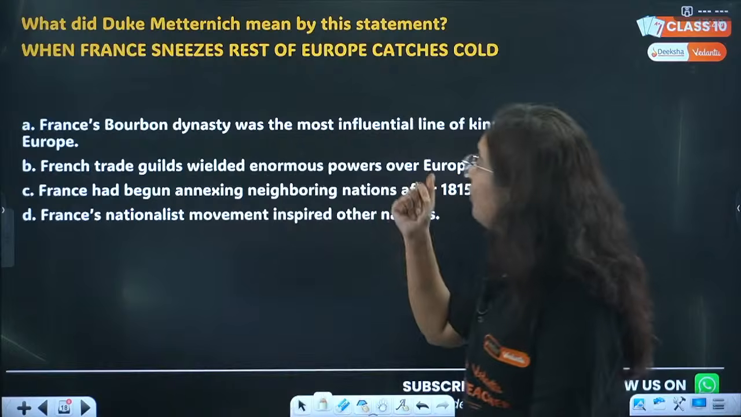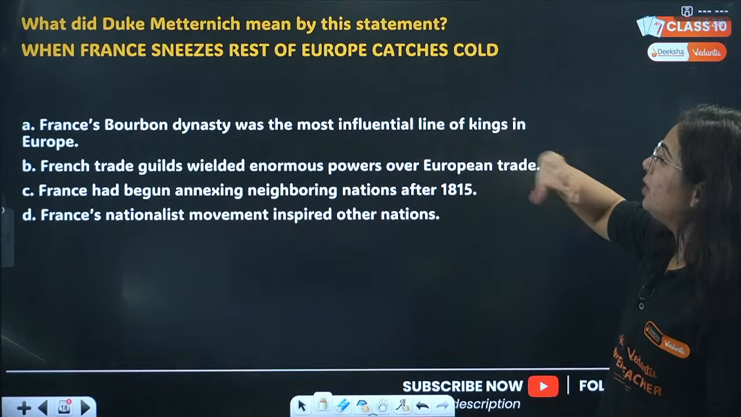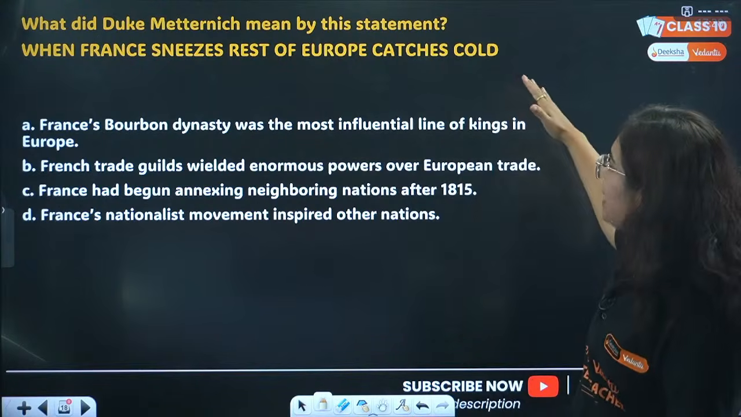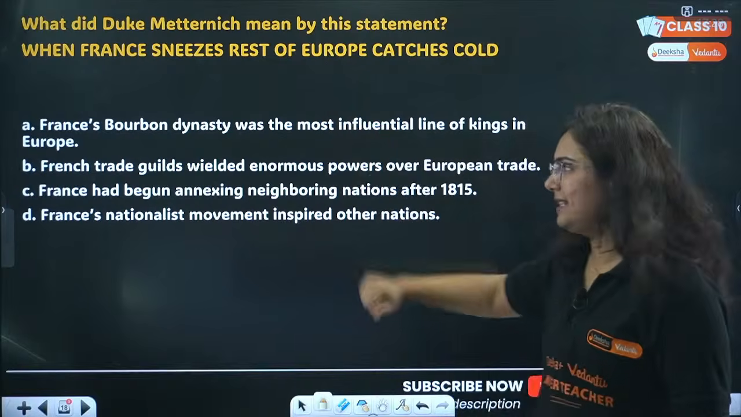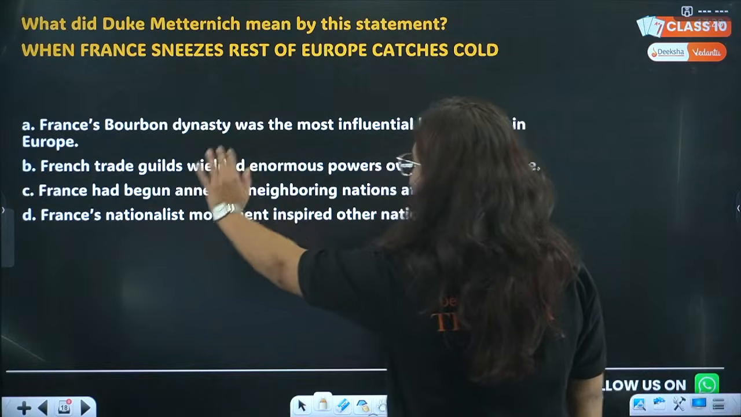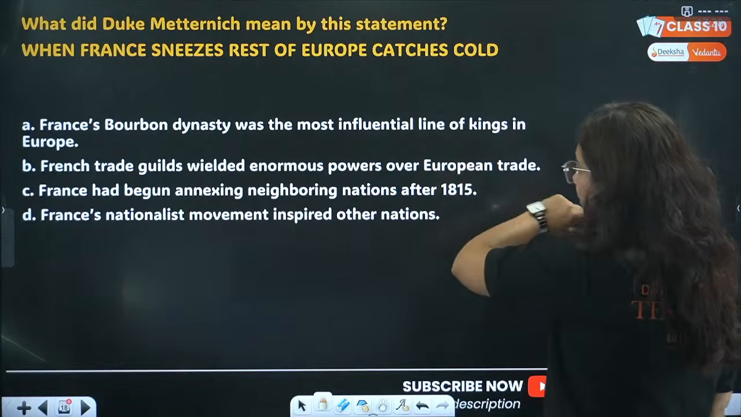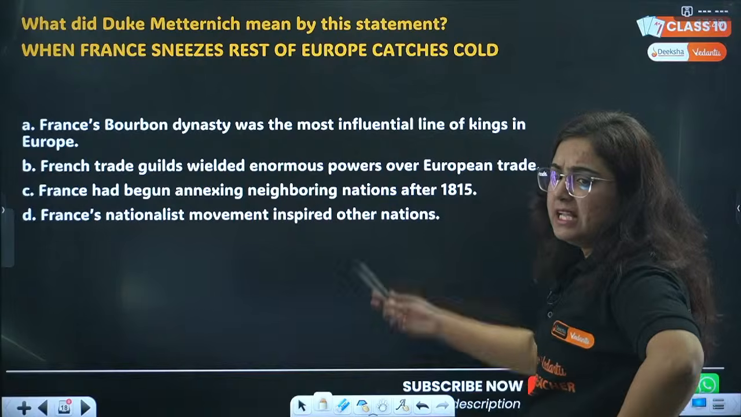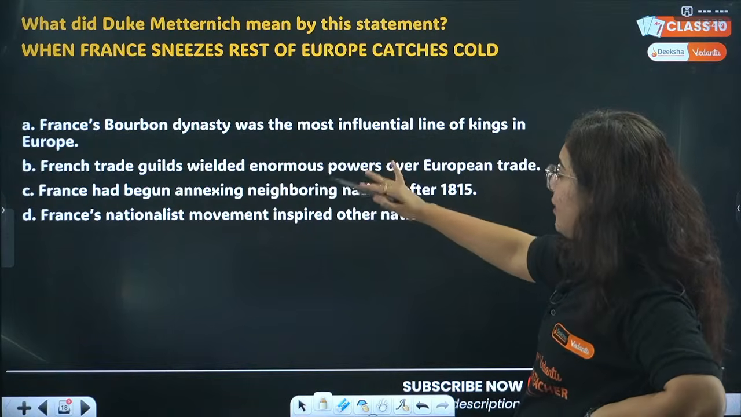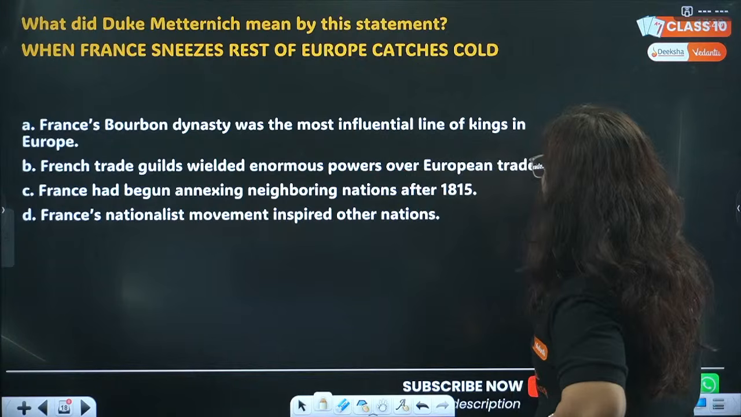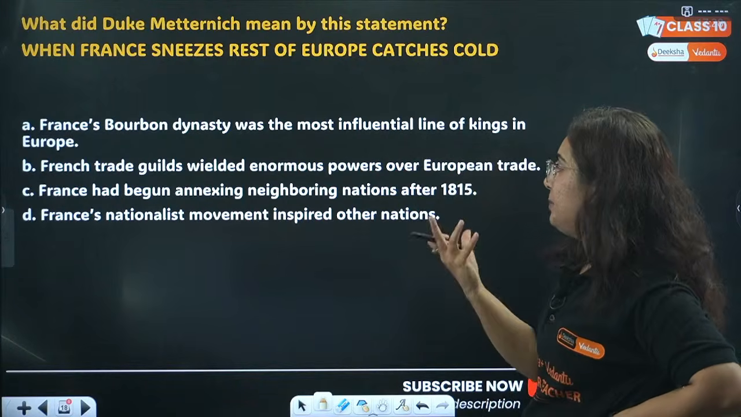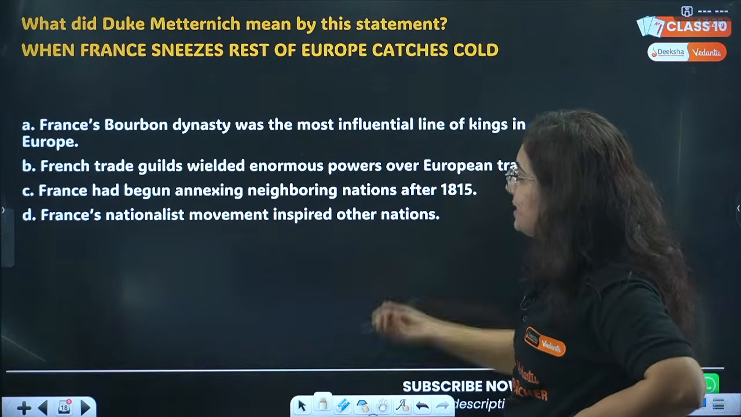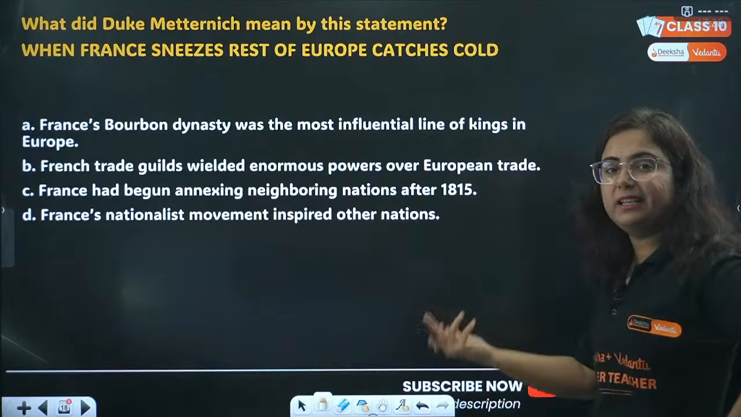Next question. What did Duke Metternich mean by this statement: when France sneezes, the rest of Europe catches cold? What does he mean by this? Let's see. Option A, France's Bourbon dynasty was the most influential line of kings in Europe. Does he mean that? Next, French trade guilds wielded enormous power over European trade. See, France had begun annexing neighboring nations after 1815, and then France's nationalist movement inspired other nations.